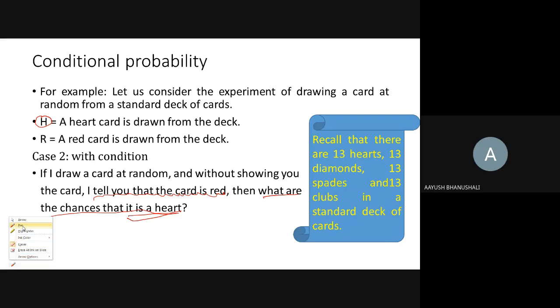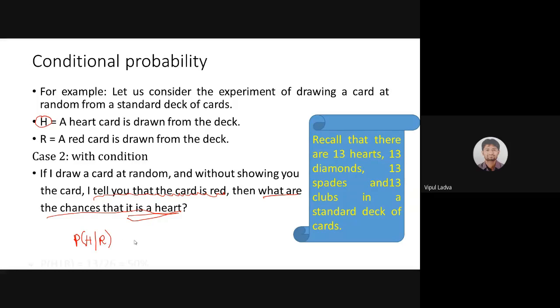Observe what I'm saying. Let me make it clear once. I'm finding the probability of one event: what are the chances that the selected card is a heart, and that event I had labeled with H. So I'm finding P of H. Do we have any condition in this case? Yes, the condition that the card must be red, and that event I had labeled with R. That means this will be the conditional probability, labeled H over R, H with respect to R.